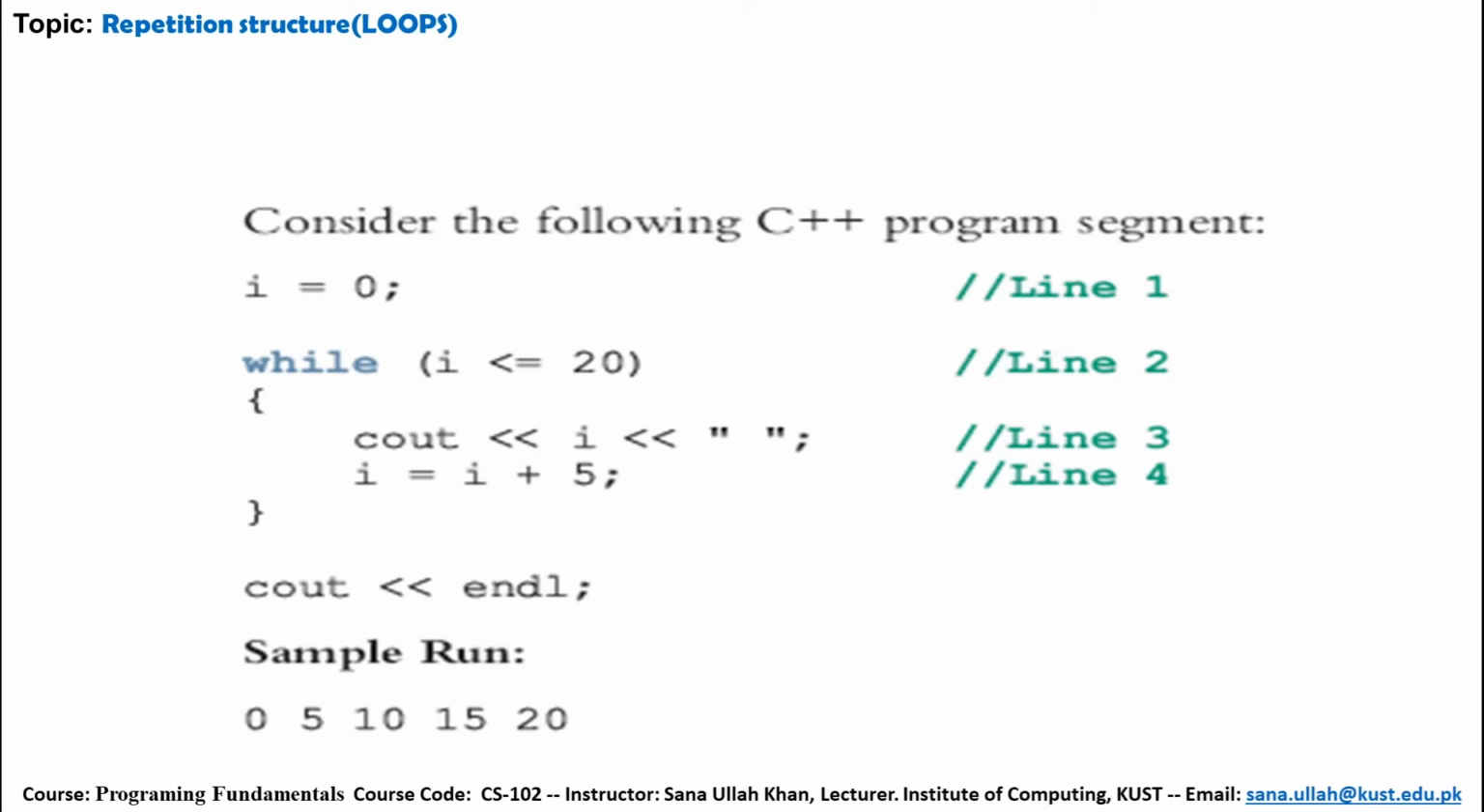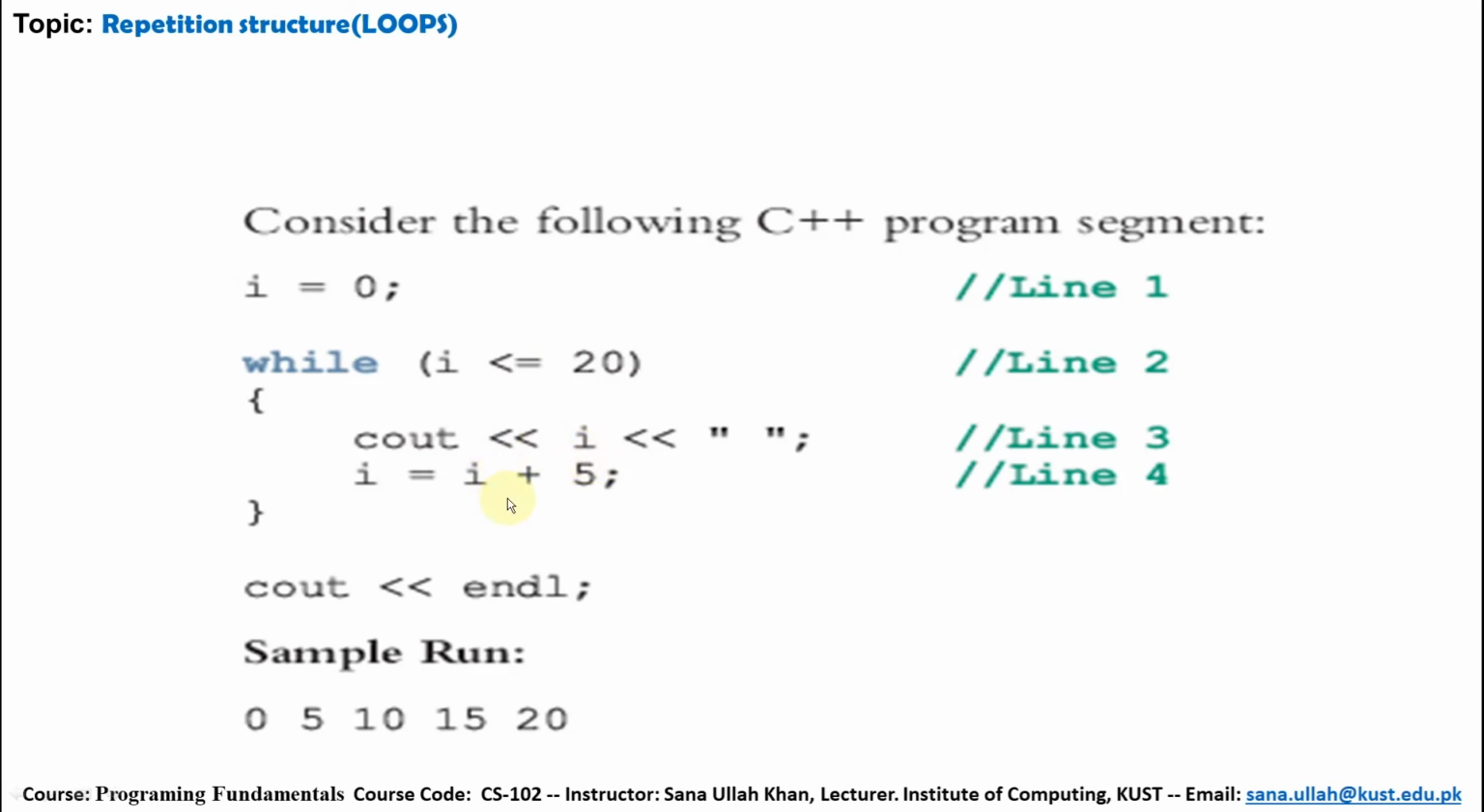Consider the following C++ program. I is 0, I less than or equal to 20. I value will be increased by 5. Then the initial value of I is 0, less than 20, cout 0. I increases by 5, means 0 plus 5, it becomes 5. 5 less than or equal to 20, condition is true, it prints 5. 5 plus 5, then it becomes 10. 10 is less than or equal to 20, the cout I value 10 will be printed.